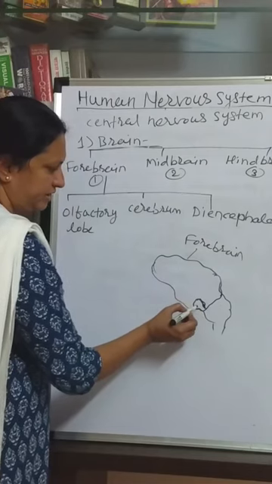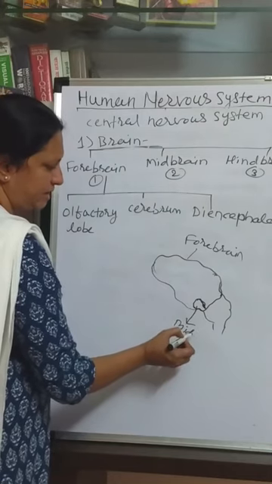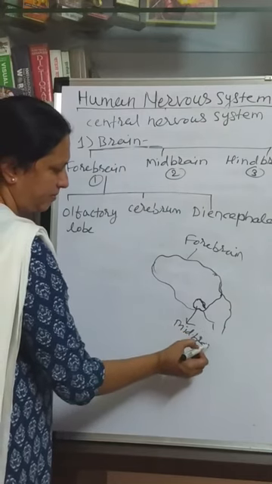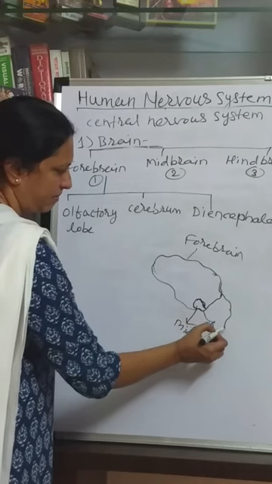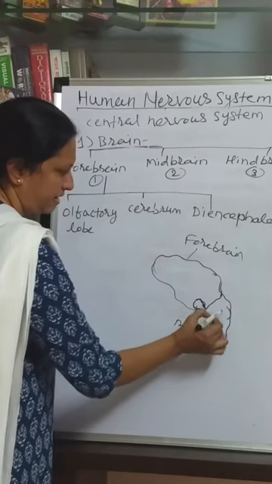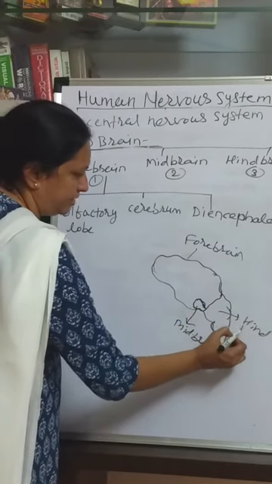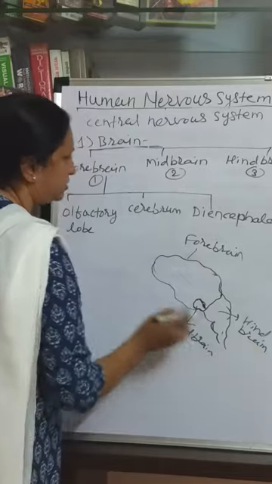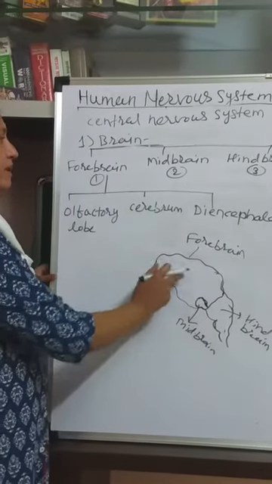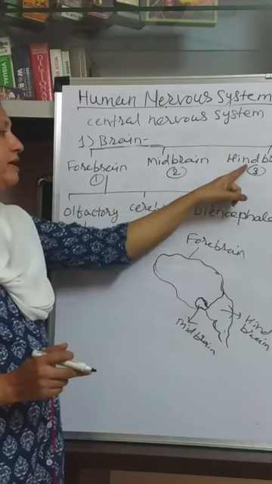It is somewhat hidden. This is the midbrain. It is very small part, midbrain. And this part is the hindbrain. So structurally brain is divided into 3 parts: forebrain, midbrain, and hindbrain.